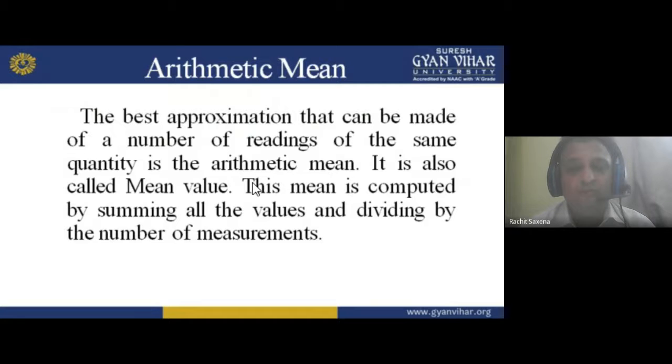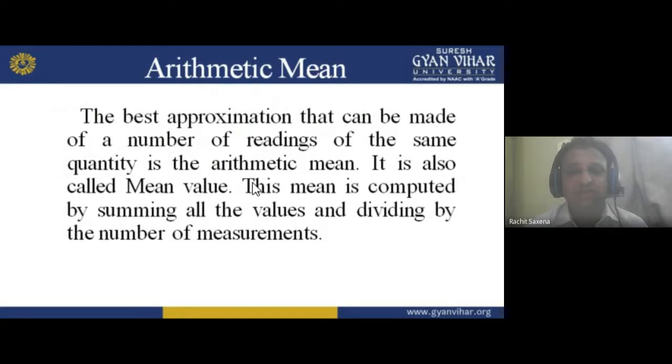And you also know about the arithmetic mean, because in statistical theory you know how we can solve it. So the arithmetic mean is there. Now, the best approximation that can be made of a number of readings of the same quantity is the arithmetic mean. It is a very useful approximation method. It is also called the mean value.